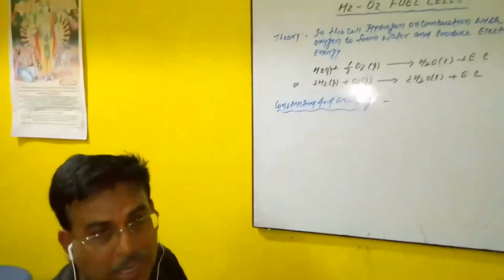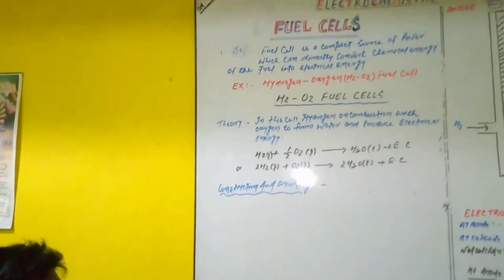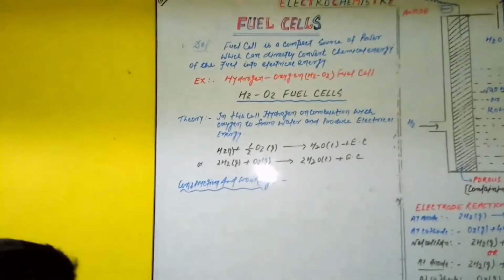Remember one thing: the fuel cell is asked especially in CBSE as a 2 marks question. We discuss its definition, then the important fuel cell, the hydrogen oxygen fuel cell, its construction, working, and the required electrode reactions.